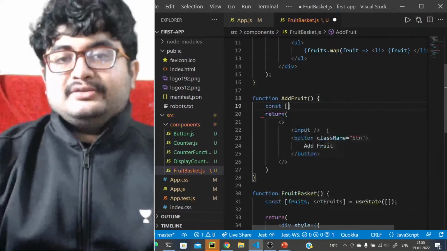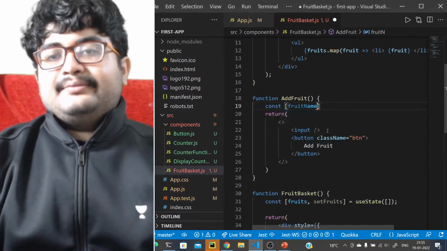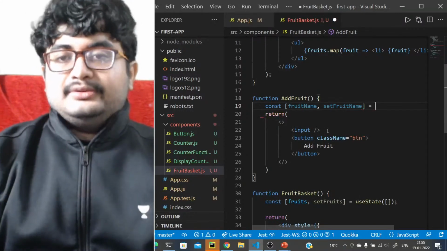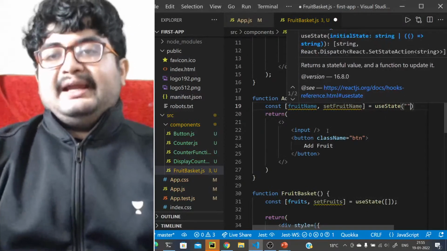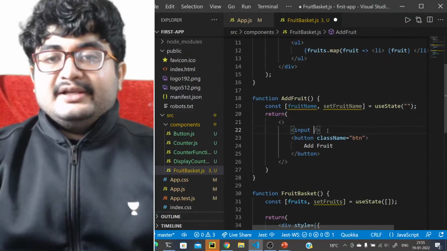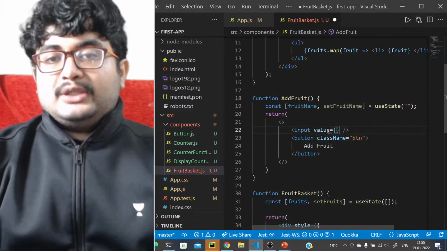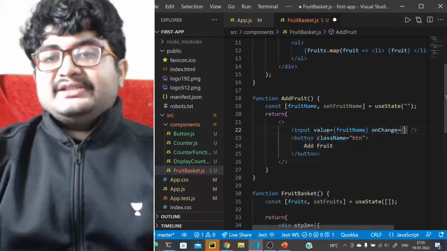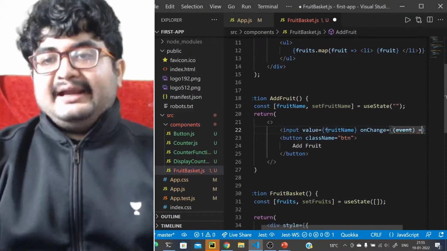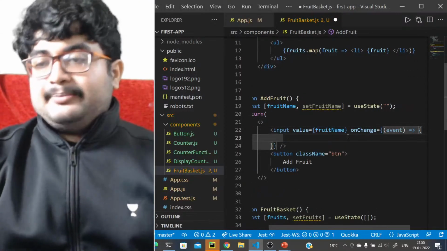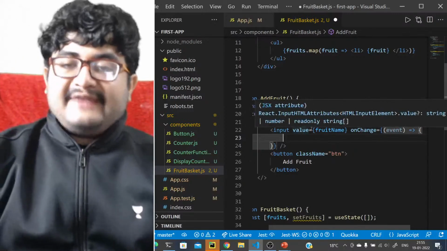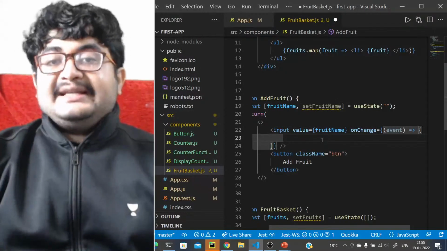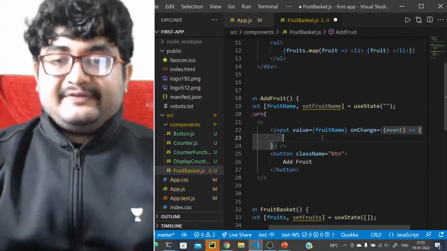So const fruit name, state fruit name equals to use state, and we'll pass, initially keep it empty, right? So the value for this will be equal to the fruit name that we have right now, fruit name, and on change it will take in an event, and so we are making a controlled component. So what is this called? Whenever you are controlling the value of an element and you are also adding an on change event listener, you are basically creating a controlled component. You are controlling the value of the component.